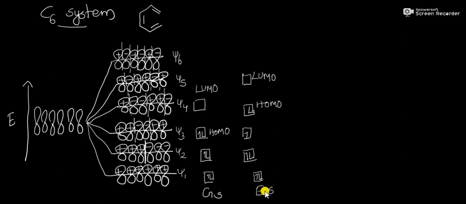Whereas in the excited state, that is in the presence of light, one electron at psi 3 is excited to psi 4, which will be the HOMO. Psi 4 will be HOMO and psi 5 will be LUMO. Then according to the vertical mirror plane, psi 1 will be symmetric, psi 2 anti-symmetric, psi 3 symmetric, psi 4 anti-symmetric, psi 5 symmetric and psi 6 anti-symmetric.